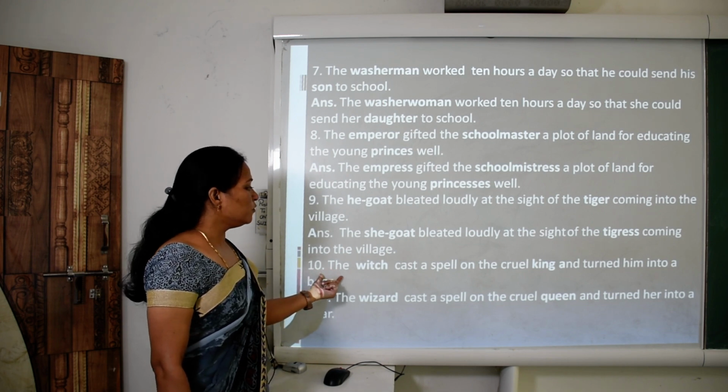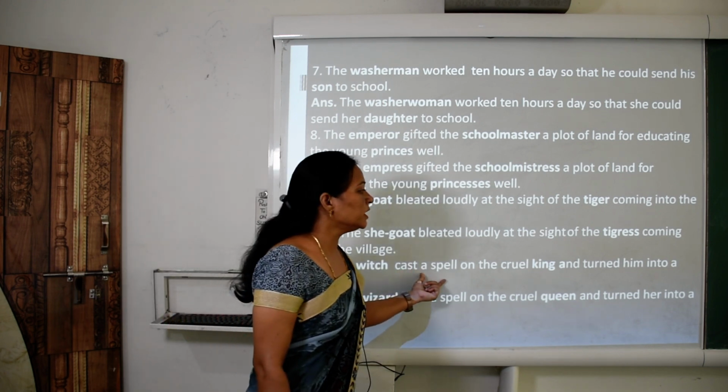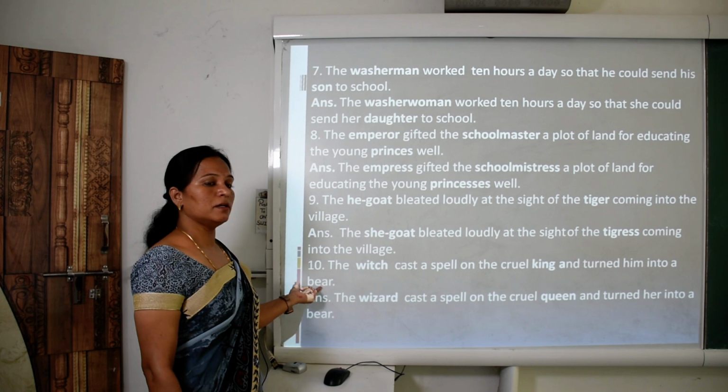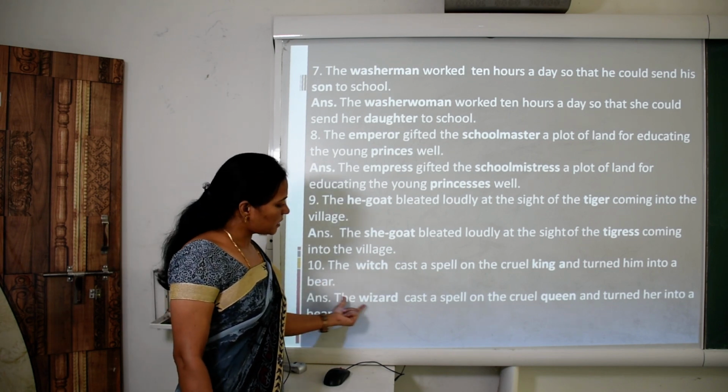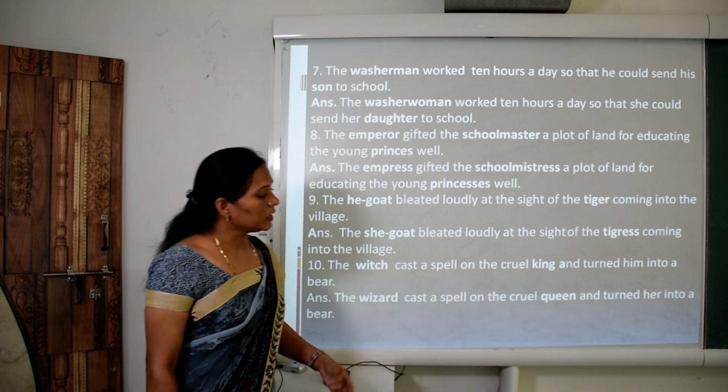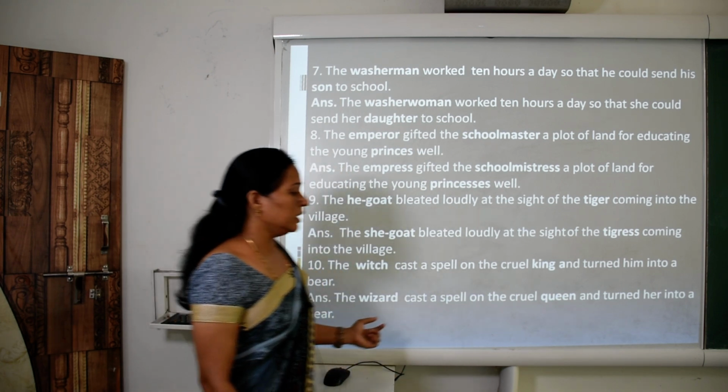Tenth number, the witch cast a spell on the cruel king and turned him into a bear. So witch changes to wizard. So the answer is: the wizard cast a spell on the cruel queen and turned her into a bear.